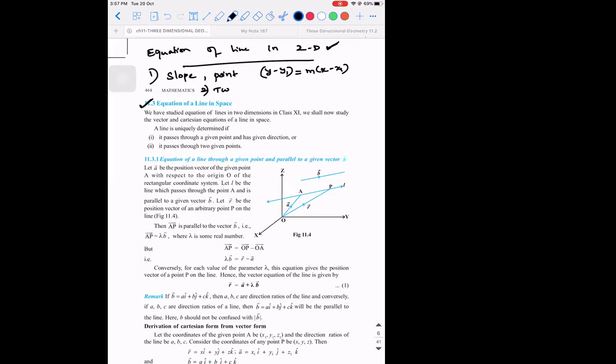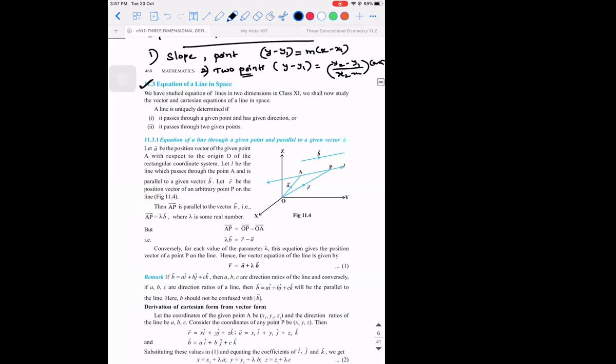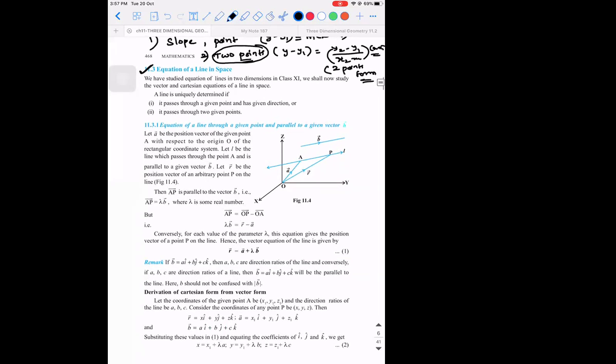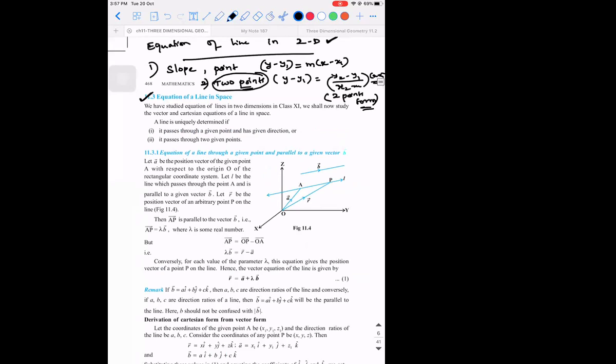Similarly, if I give you two points and I'm not giving you the slope, will you be able to write the equation? Yes, sir. So you'll write it as y minus y1 is equal to (y2 minus y1) by (x2 minus x1) into (x minus x1). What is the name of this form? What are given? It's called the two-point form because two points are given. So these are all the requirements for you to write the equation of a straight line in two dimensions.